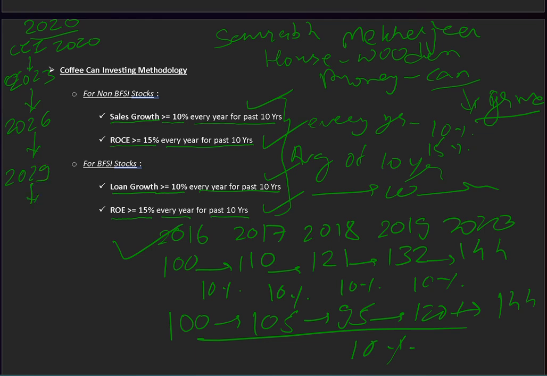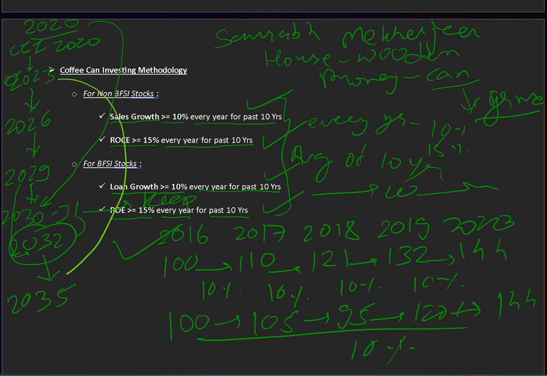Now this will finish 10 years in 2030-31. After 10 years, if I sell it, some profit I'll keep, and some profit I will invest in the next CCI, three years later. Then the 2035 CCI will be fed by selling in between.